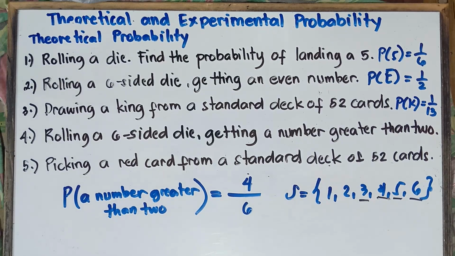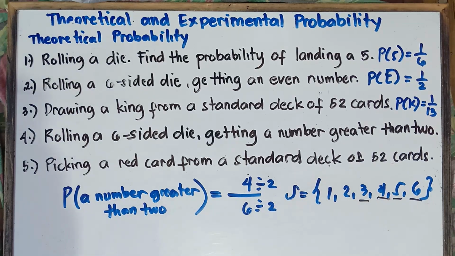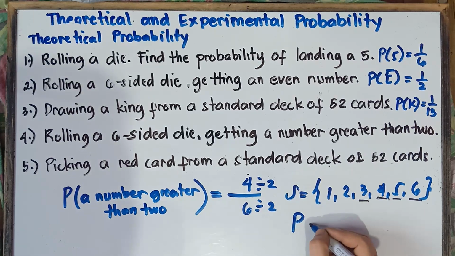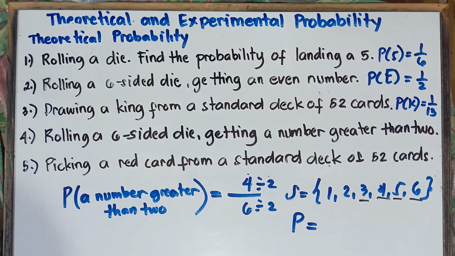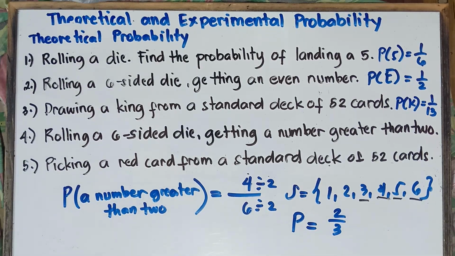Can we reduce? Yup, we can reduce this one by 2. Divide by 2. Divide by 2. So probability of the event, a number greater than 2, is equal to the answer, class. What's the answer? That's correct. That would be 2 over 3. That's the answer with regards to example number 4.